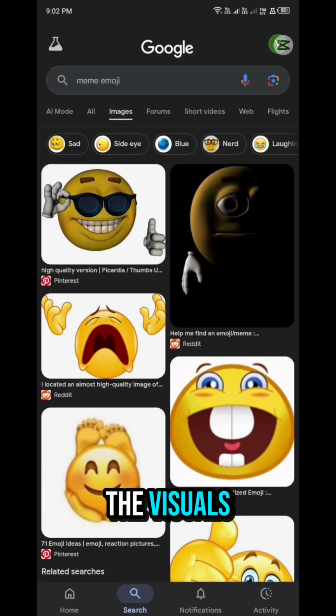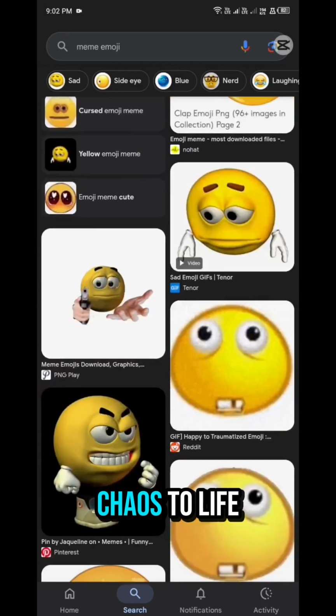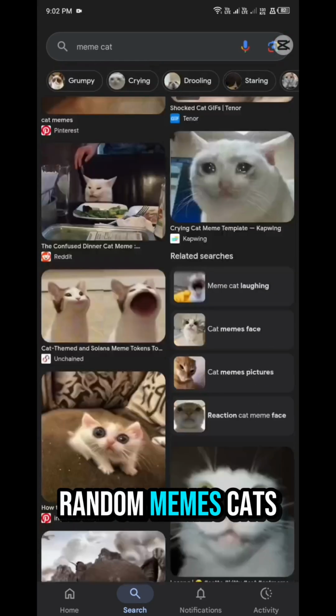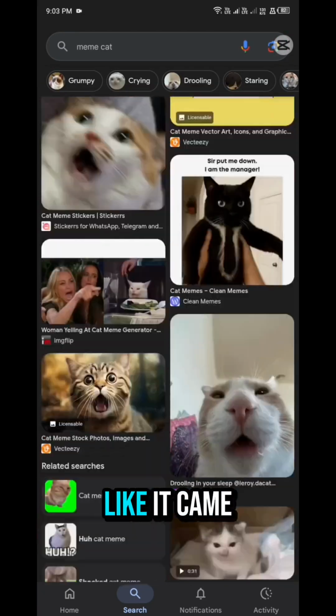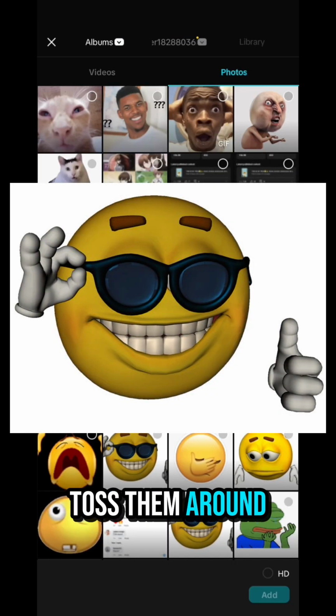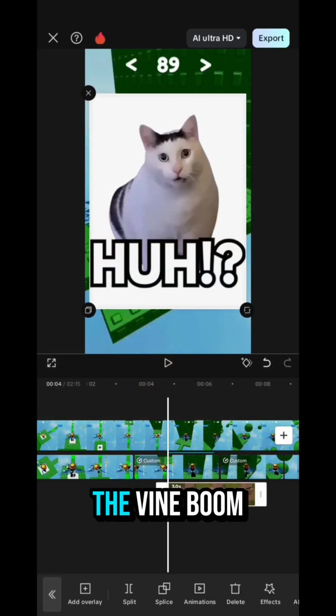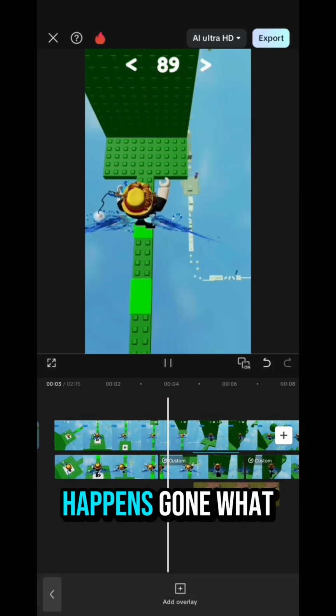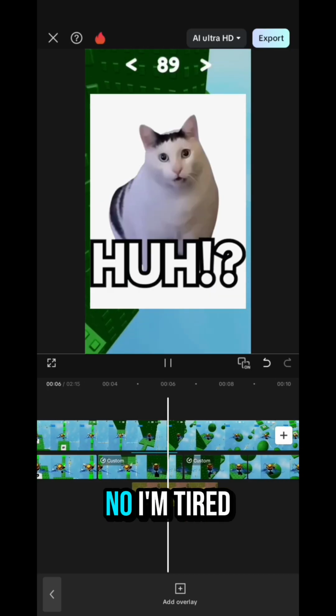Alright, now for the visuals, the memes. This is the part that brings the chaos to life. So I grab random memes, cats, emojis, basically anything that looks like it came straight from a group chat at 3 a.m. But here's the trick. Don't just toss them around. Zoom them in when the voice gets louder, shake them when the Vine boom hits, and spin them when something stupid happens.